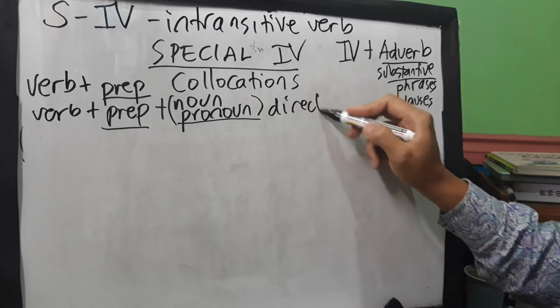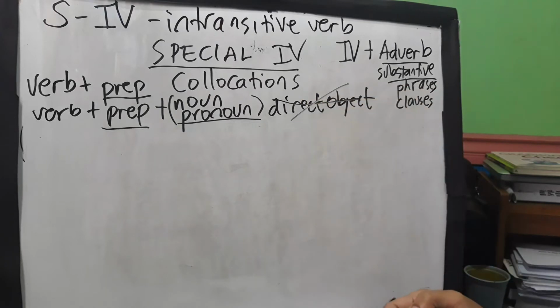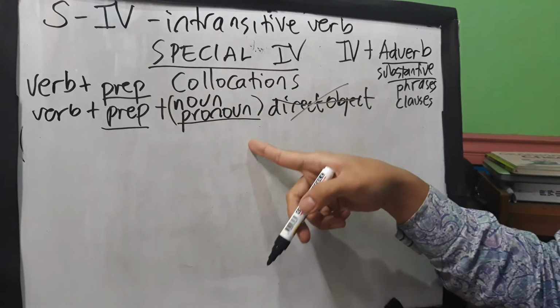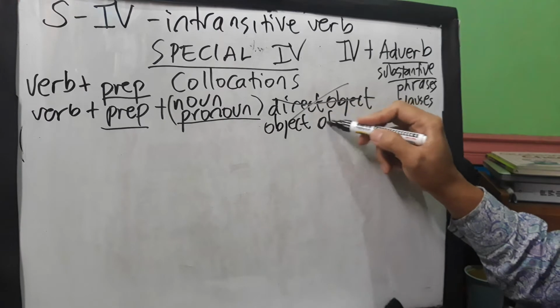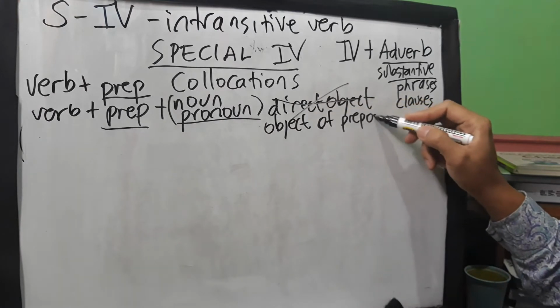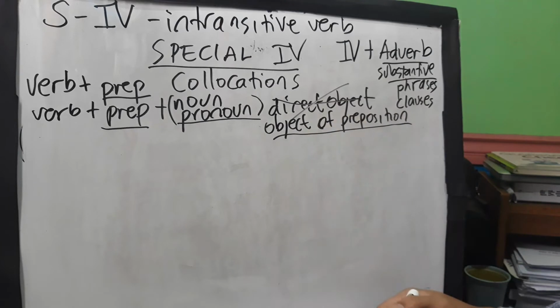Now, teacher, if I do have here a preposition and it is followed by a noun, what is the function of the noun or pronoun that comes after a preposition? Teacher, is that a direct object? No, it is not used as a direct object. So in this sentence construction, your noun here is already used as object of your preposition.